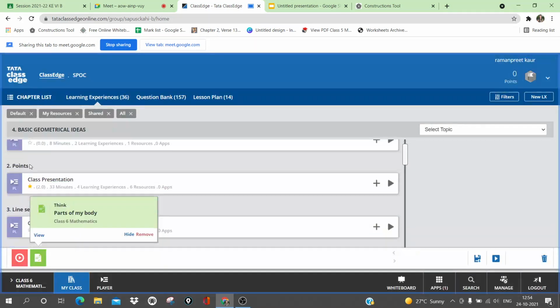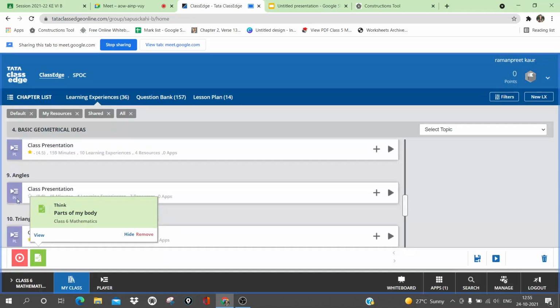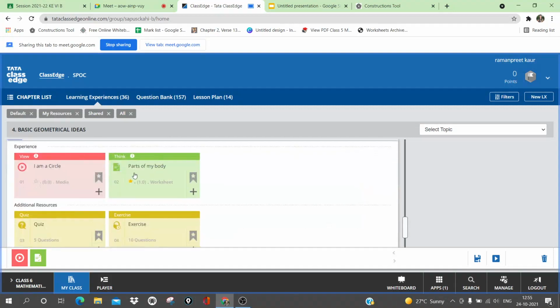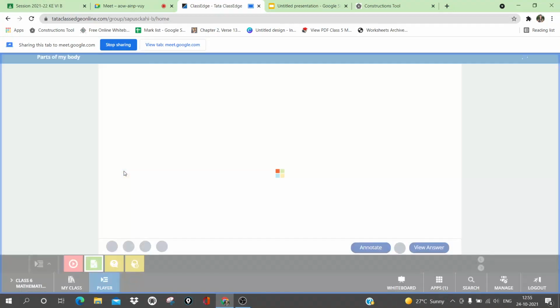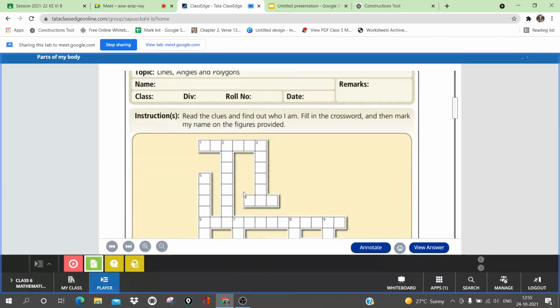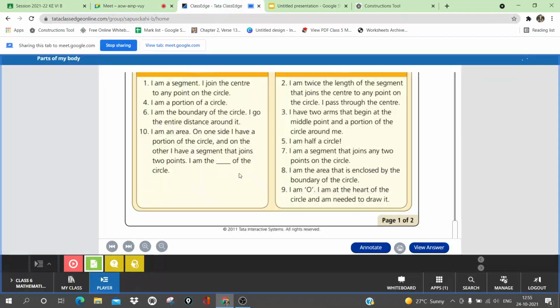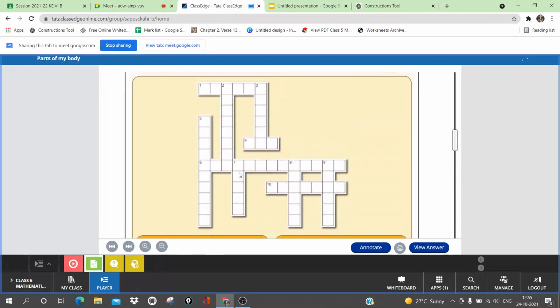Just give me a minute. You love to play crossword? Yes, ma'am. Okay, so quickly we will take it. I am reading it quickly.